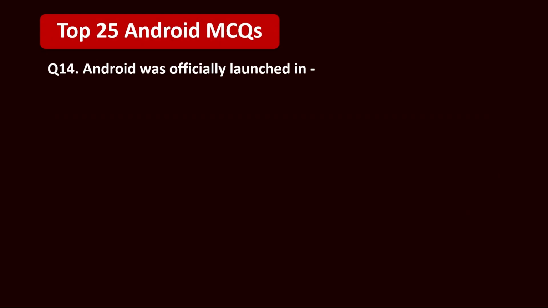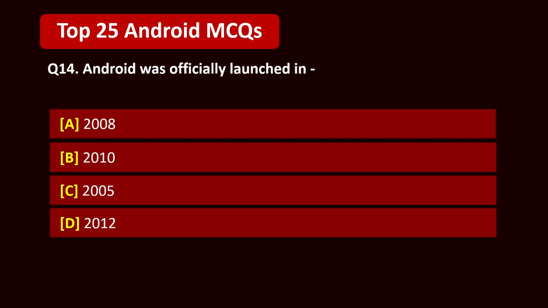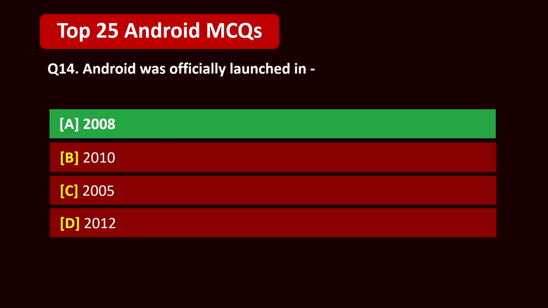Question 14. Android was officially launched in A. 2008. B. 2010. C. 2005. D. 2012. 5, 4, 3, 2, 1. Correct answer is A. 2008.